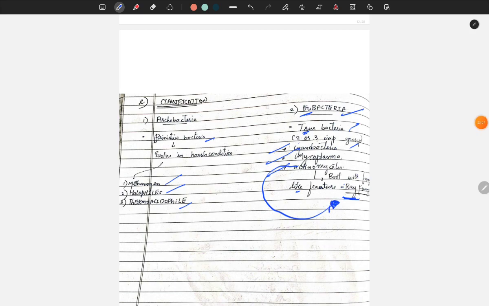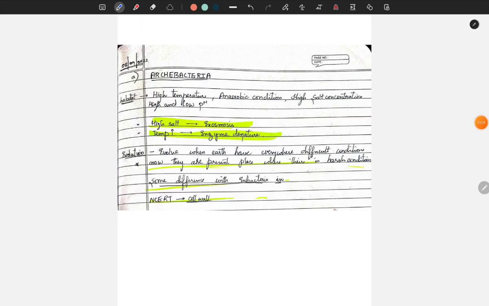Coming to archaebacteria habitat: high temperature, anaerobic conditions, high salt concentration, high and low pH. It is favorable in all these conditions.